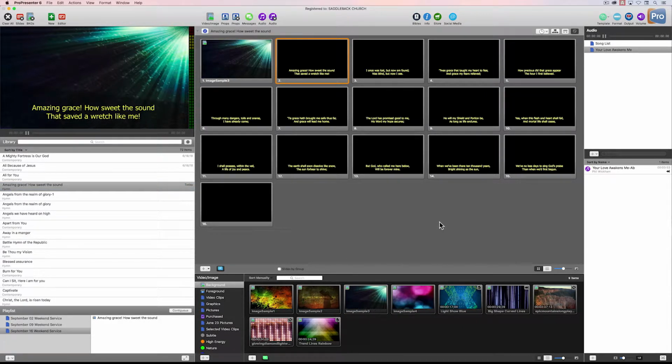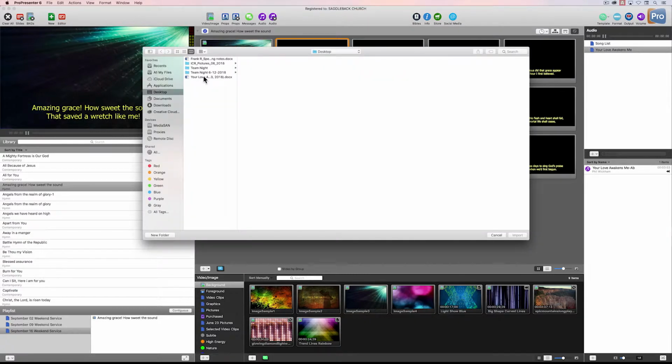Okay, let's import a Word document. Now it's a different song, but I want to show you that process too in order to get lyrics into ProPresenter as an option. So let's navigate up to our top menu, mouse click on the word File, Import, Import File. Now I'm going to locate a Word document on my desktop. This one is Your Love Awakens Me.